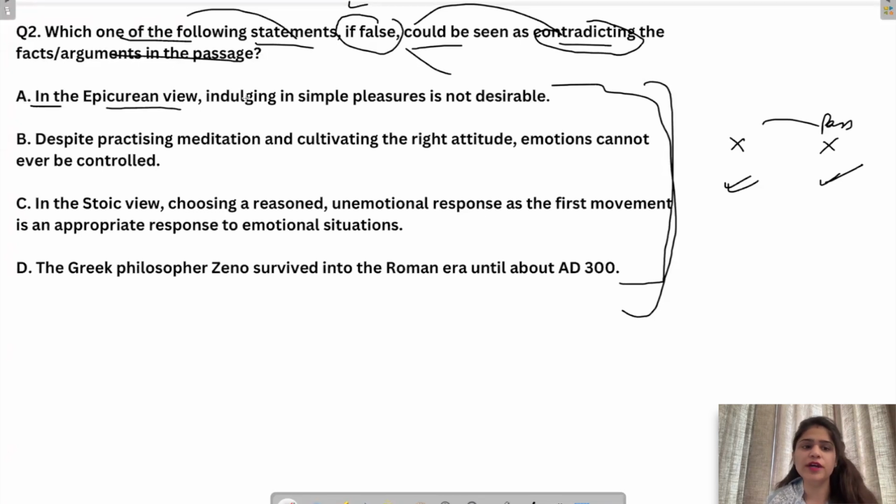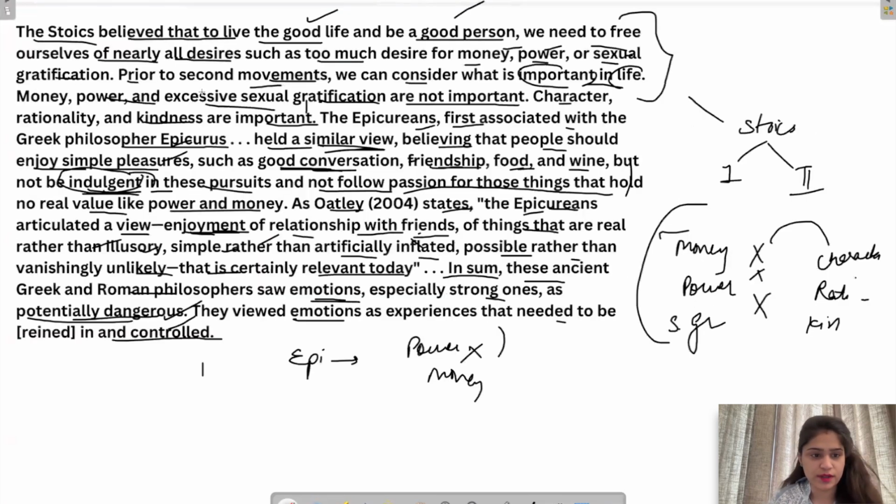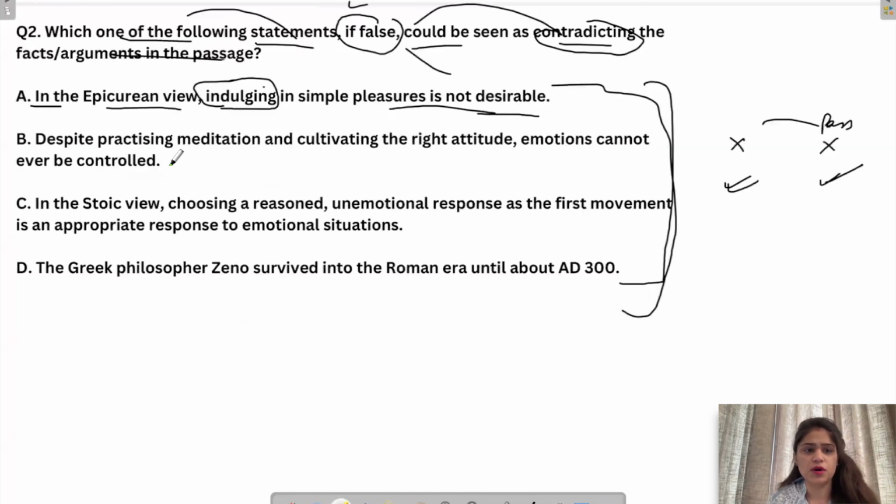In the Epicurean view, indulging in simple pleasures is not desirable. Now this is right. Indulge नहीं करना होता, हमें बस enjoy करना होता है. We should not indulge in them. You should be a little detached, maintain some distance. ऐसे completely उसमें ही डूब के, सिर्फ pleasures में डूब के नहीं रह जाना चाहिए. You should just enjoy. This is given. You should not be indulgent, but you should enjoy simple pleasures. So indulging is not desirable, right?